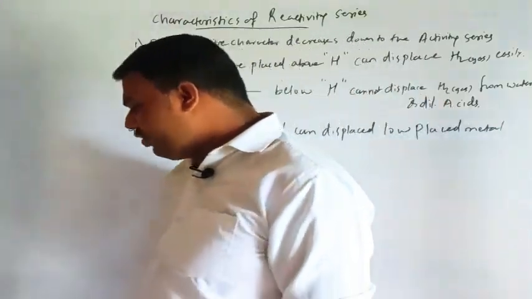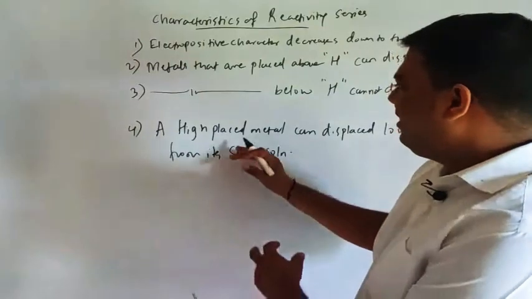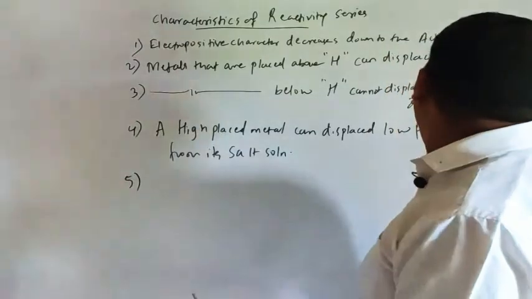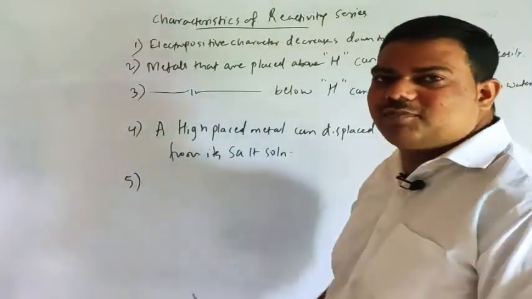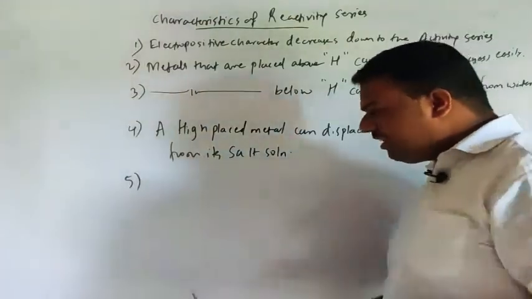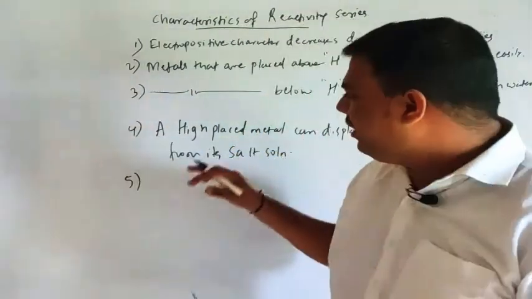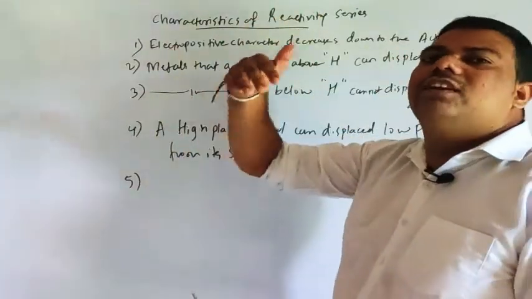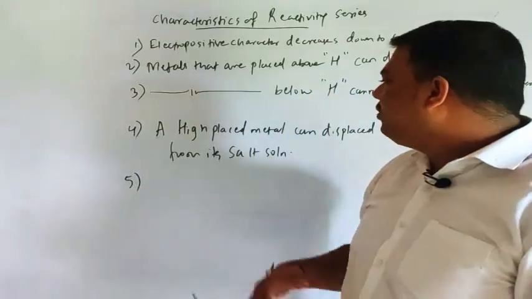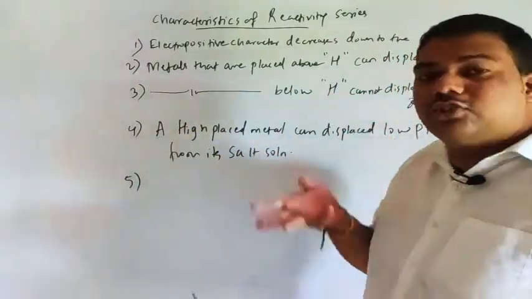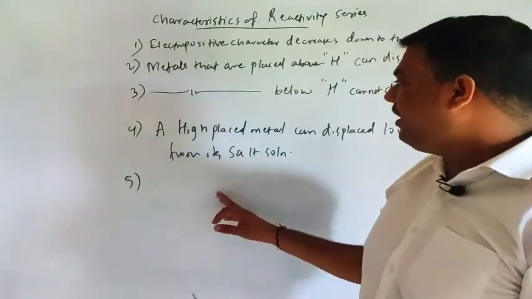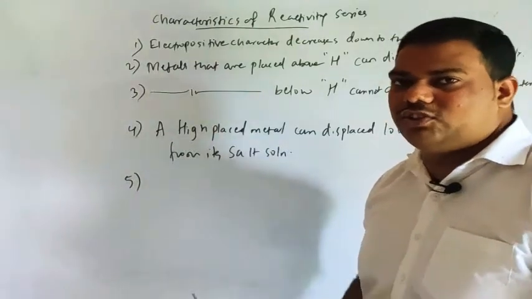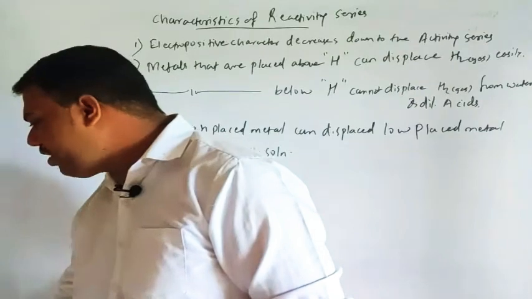Opposite to that, a low placed metal cannot displace a high placed metal from its salt solution. So these are important characteristics. Understood? With reverse also we can write: high placed metals, like potassium, then barium, calcium, can displace low placed metals from their salt solution easily, but a low placed metal cannot displace a high placed metal from its salt solution. So this is very much important.